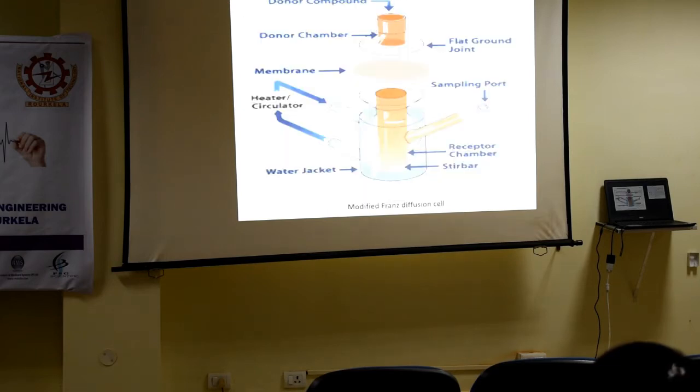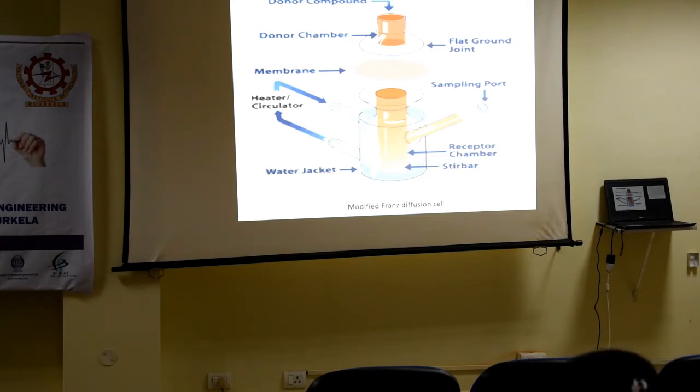And for this we have used the transdiffusion cell, which has a donor compartment. This is the receptor compartment, and the donor compartment is meant for the sample. The formulation can be put into the donor, and in between donor and receptor we can use a membrane. It may be any type of membrane, a dialysis membrane, or it may be the cornea, what I told you.